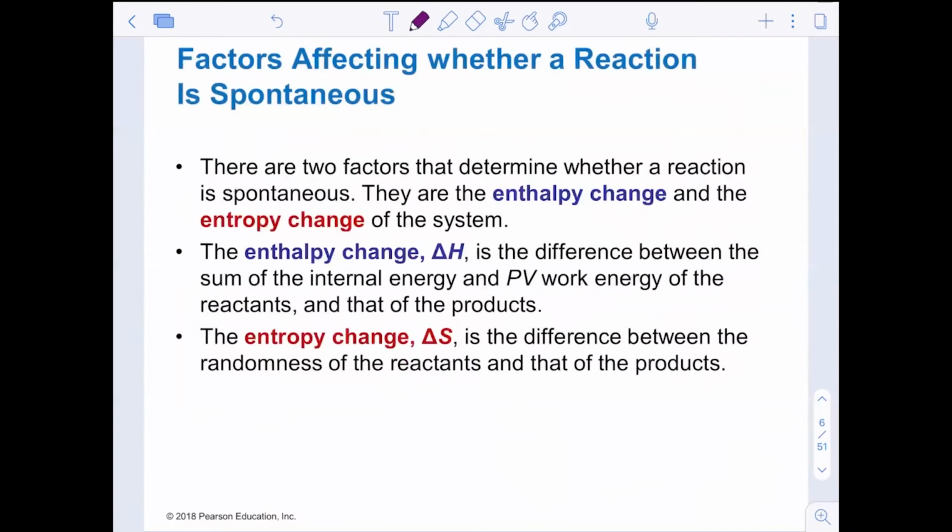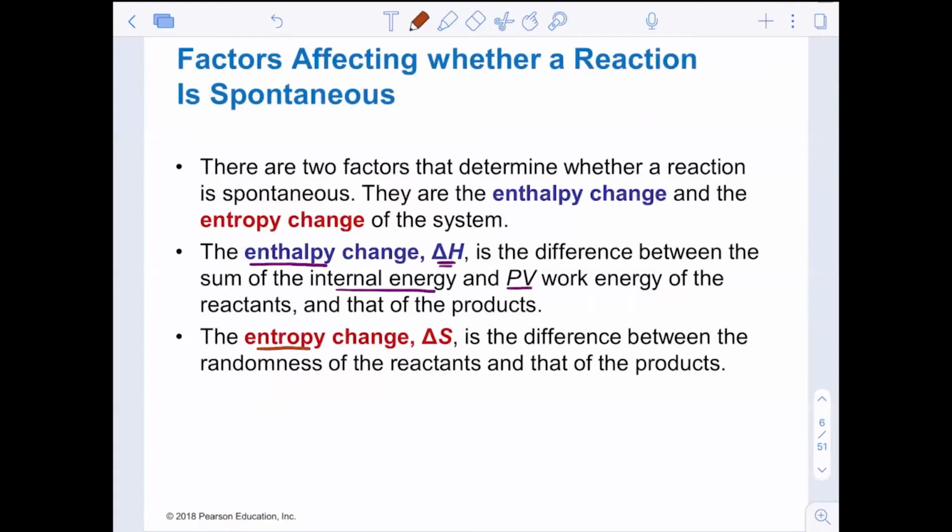Enthalpy is important. Delta H is one of the factors that we are going to be looking at in this chapter. However, entropy is also a change that we have to observe. Enthalpy, just as a reminder, delta H, is the difference between the sum of the internal energy and the PV work, the pressure-volume work, for the energy of the reactants and products.